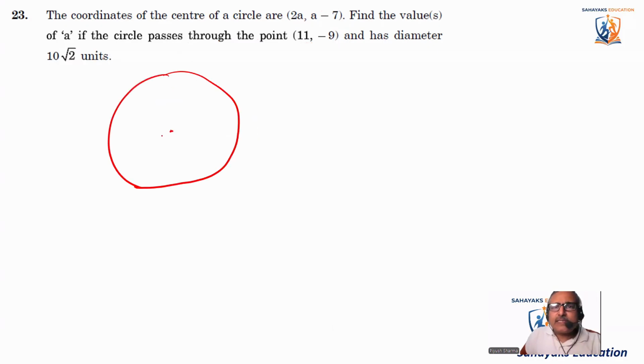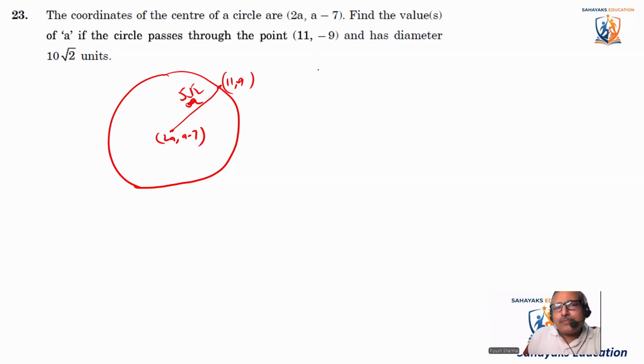I'll make a bigger circle. We have the center. What is the center? It is 2a comma a minus 7. So these are the coordinates of the center, and this is the point 11 comma minus 9. And this is the radius. The length of the diameter is 10 root 2, so I can say radius is 5 root 2. We need to find the value of A. So how to find the value of A? Let's equate the distance to 5 root 2.